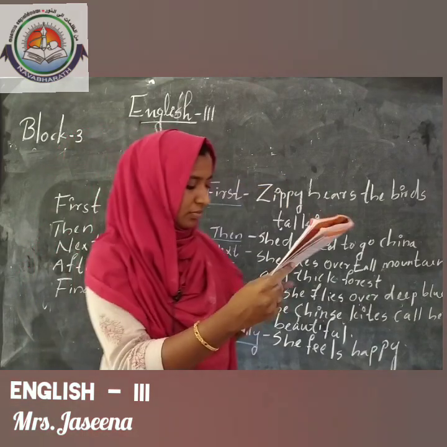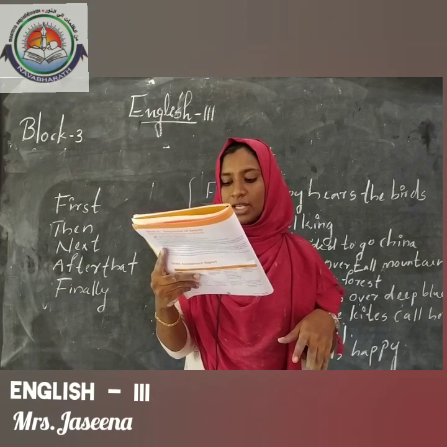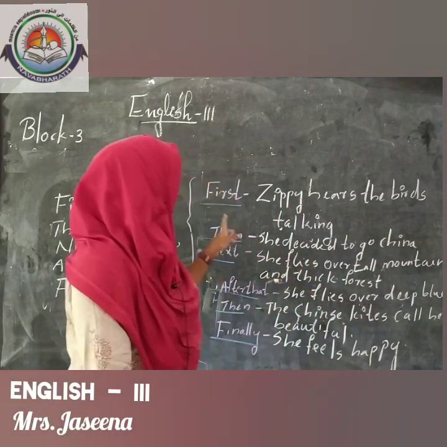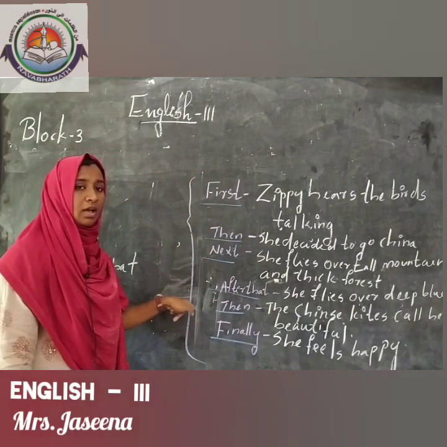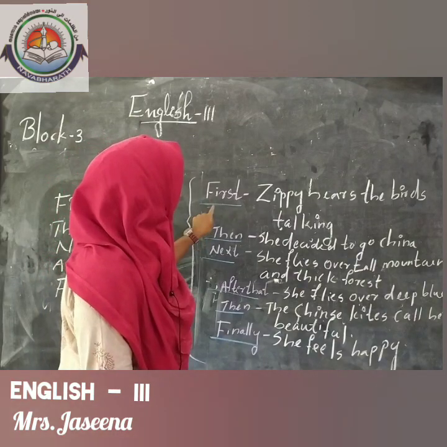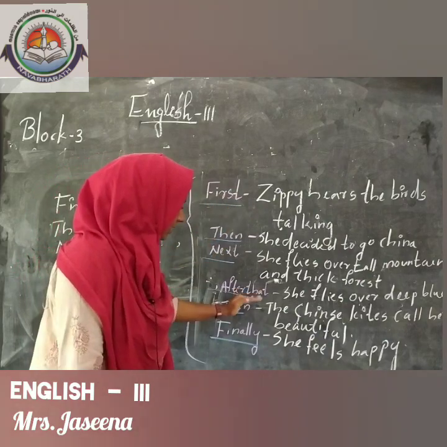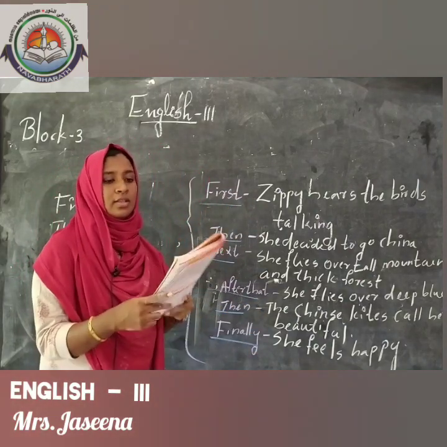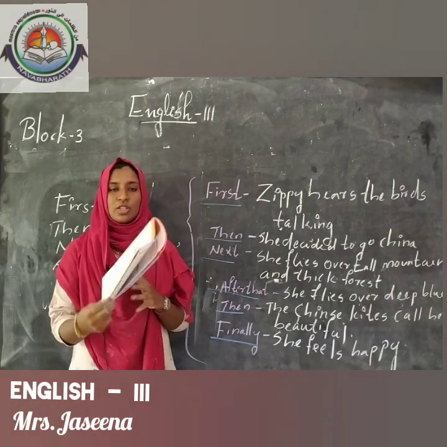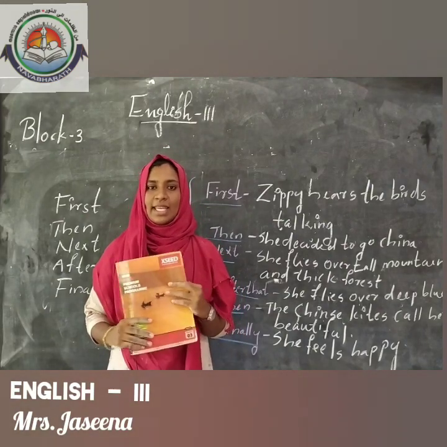Okay. List any two details from the story that are not important to the sequence of events. Isn't it? Here I avoided all the unimportant events. So I only included the important events. So please read this and note any two unimportant details. Okay. So do it as your homework and send it to me personally.